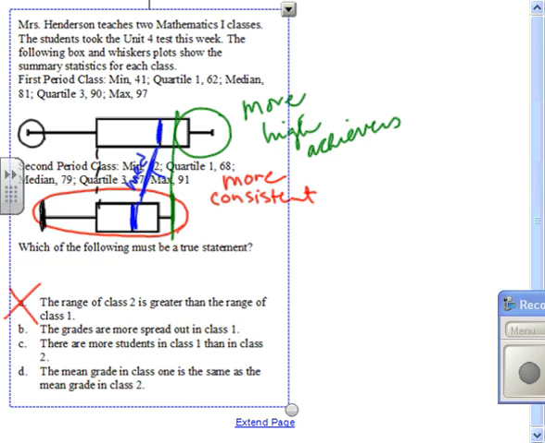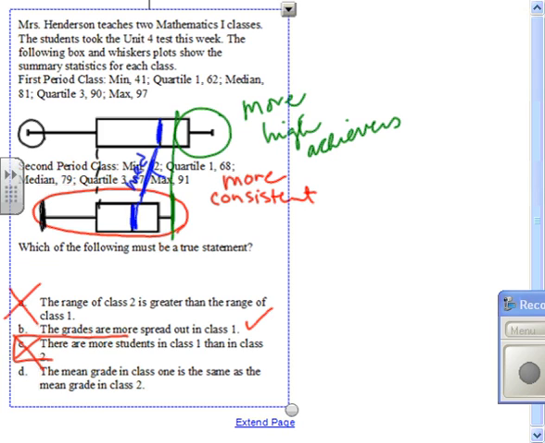B: The grades are more spread out in class 1. Yeah, that's true. Sometimes with stats, though, it's kind of like language arts. You have to look for the best answer, not necessarily the first one you come to. C: There are more students in class 1 than in class 2. That's one thing that you don't know, and you have no way of knowing how many students. You just know where the halves are and where the ends are, and so that one is not the answer because you don't know.